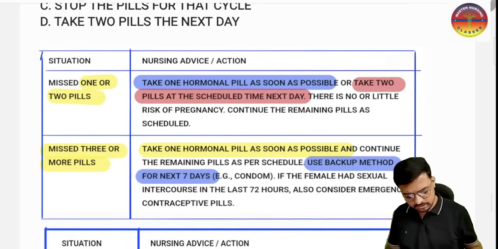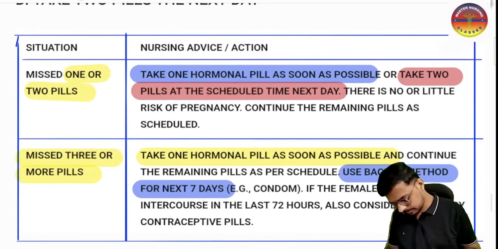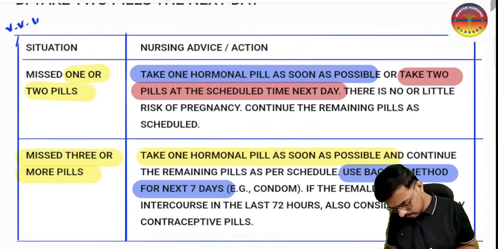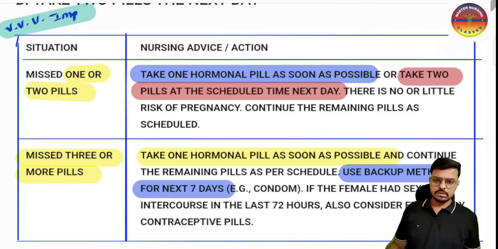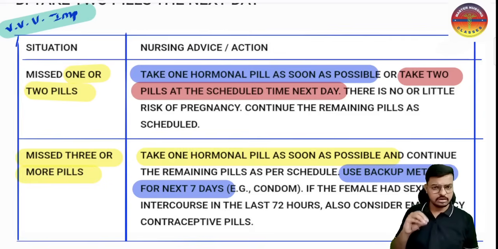And here are some scenarios for your exams. That is, what to do when the pill is missed. This is a very important table for your exam. Try to understand the concept I am trying to teach you here. When the woman is taking the oral combined pills regularly, but she has forgotten and missed a dose, what to do if one dose is missed, what to do if more than one dose is missed, and what to do if more than 3 doses are missed. That is the concept you have to understand here.